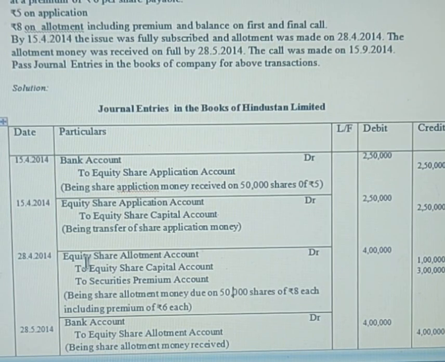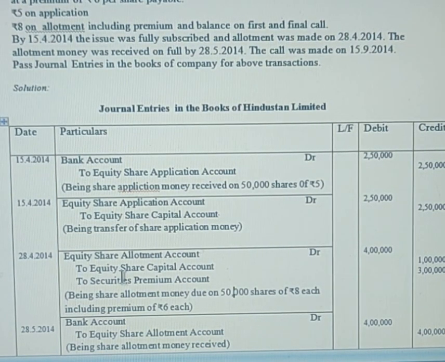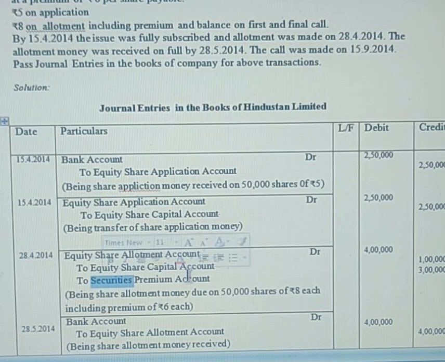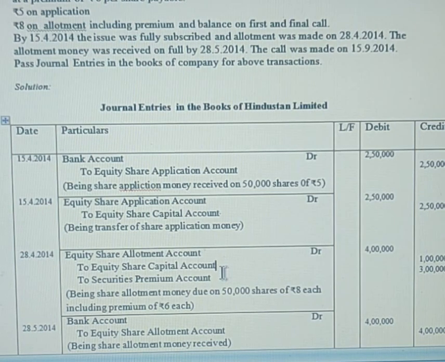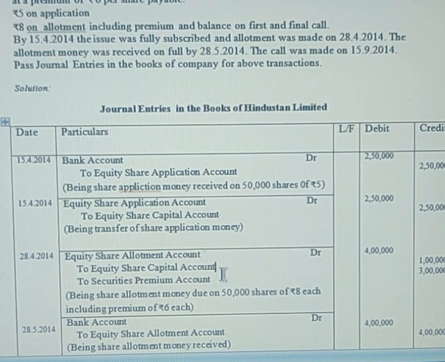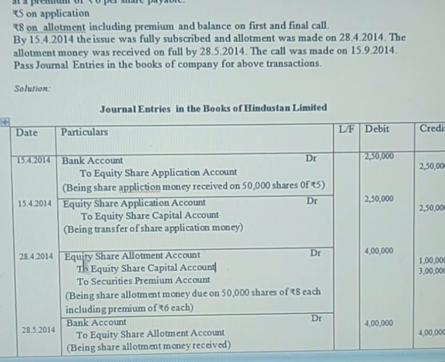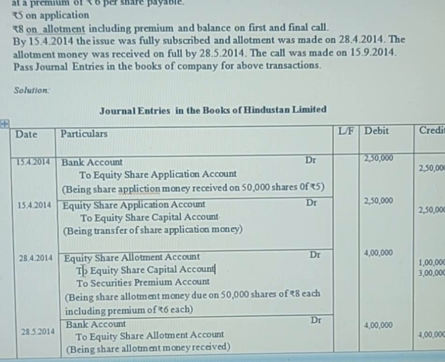Moving to the next stage where the premium has been collected. This premium entry is always shown in the due entry, that is allotment made due, as we understood in the paragraph initially. Whenever you show premium, show it in this allotment due. This first entry is always called the due entry, allotment due.